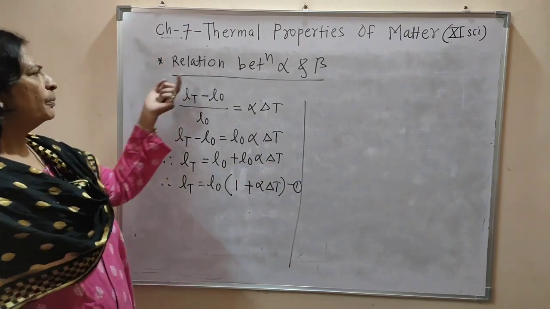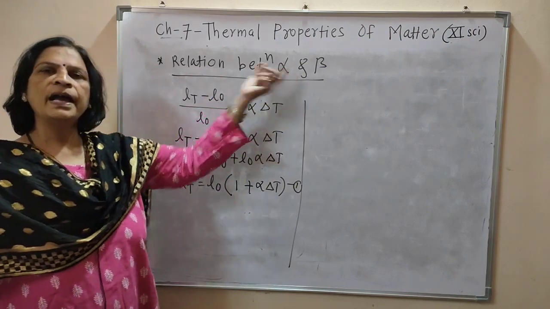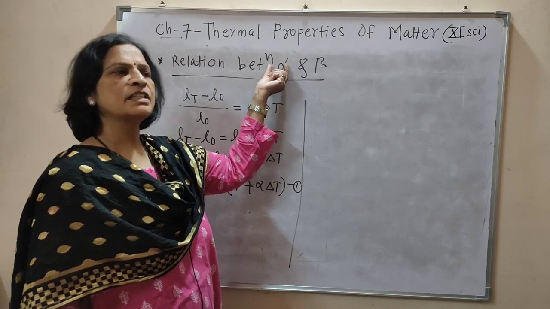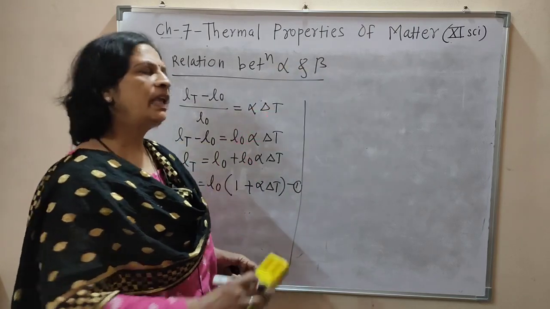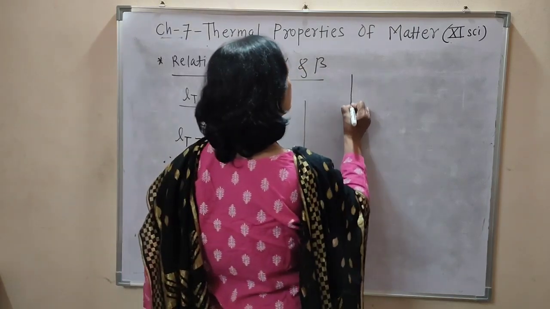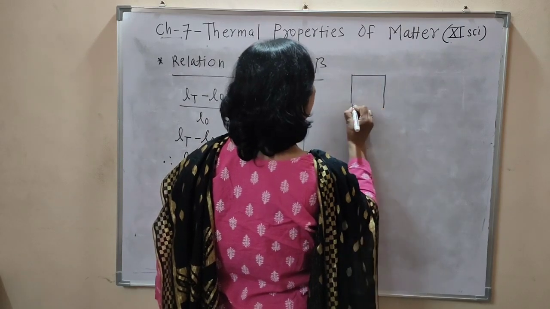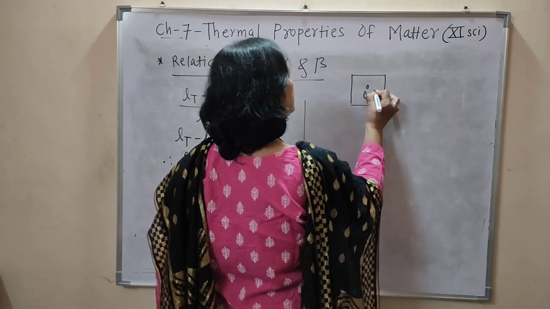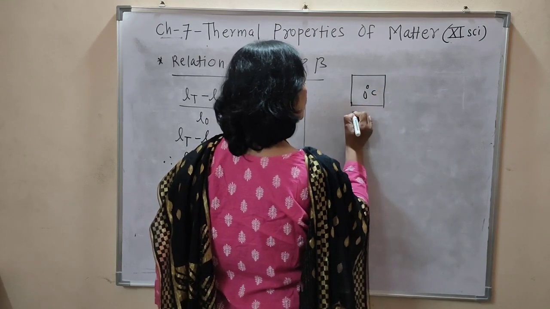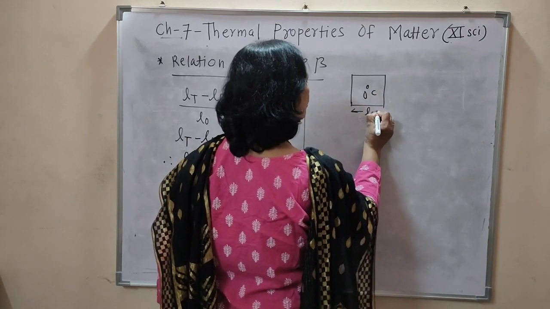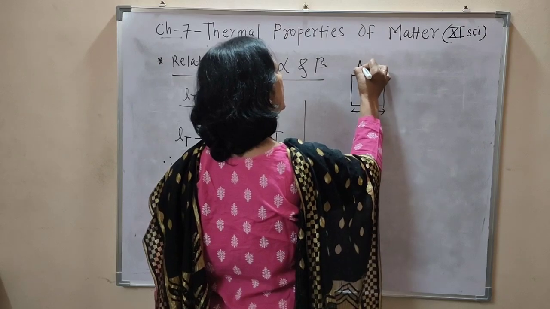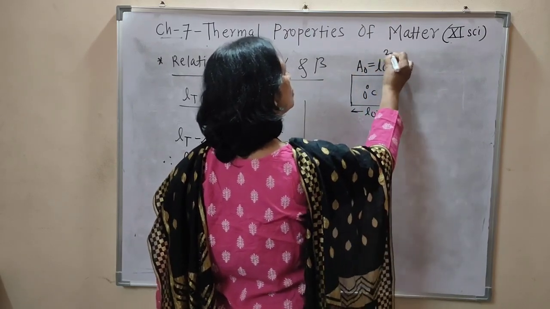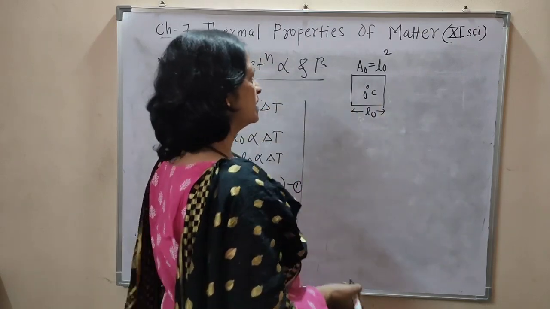Now to obtain the relation between alpha and beta, means the relation between coefficient of linear expansion and coefficient of areal expansion, consider an area. At 0 degree Celsius the length of this square is L0, and its area is A0, and this A0 is nothing but L0 square at 0 degree Celsius.